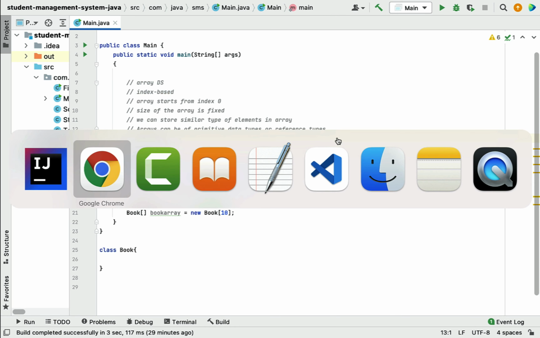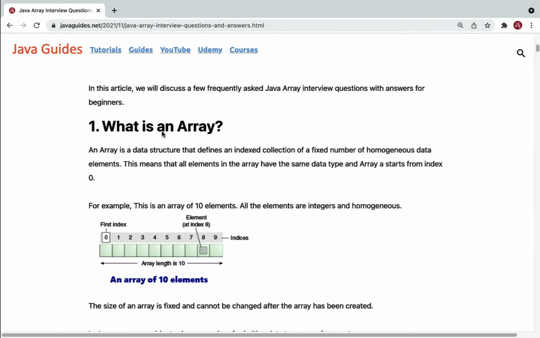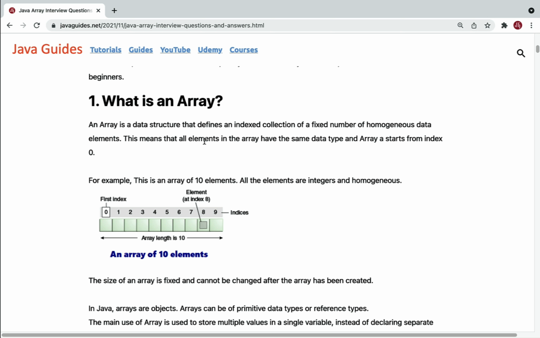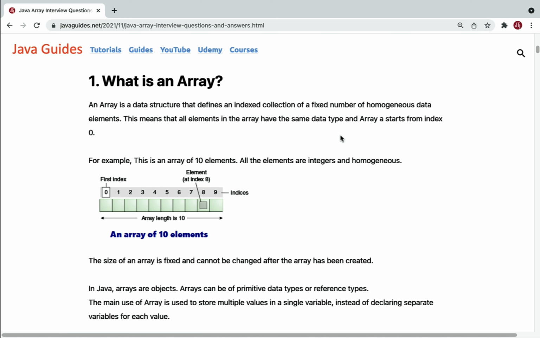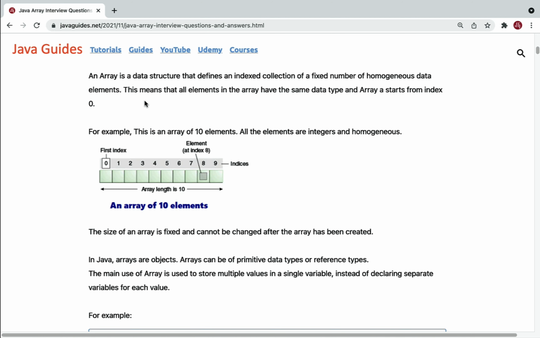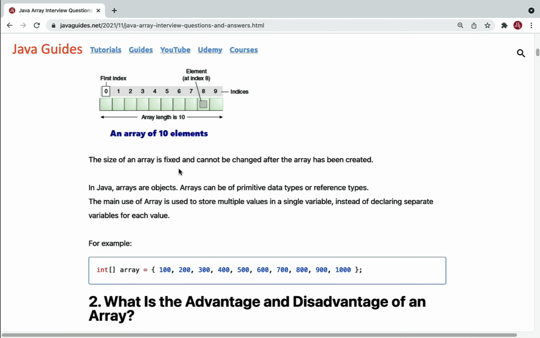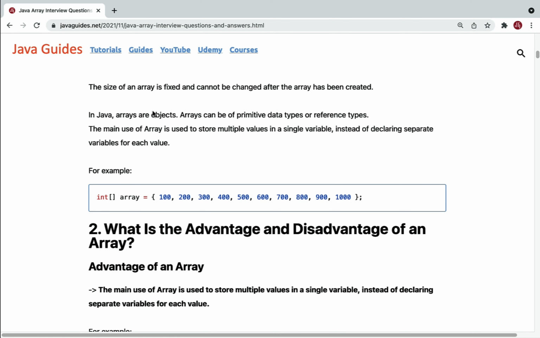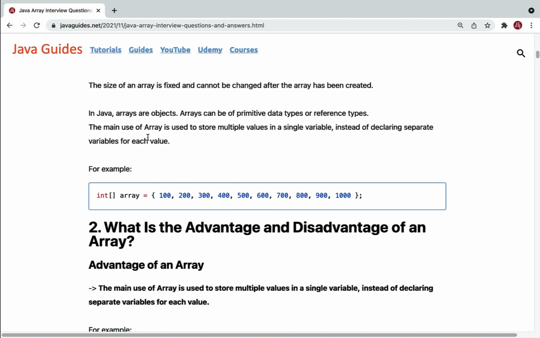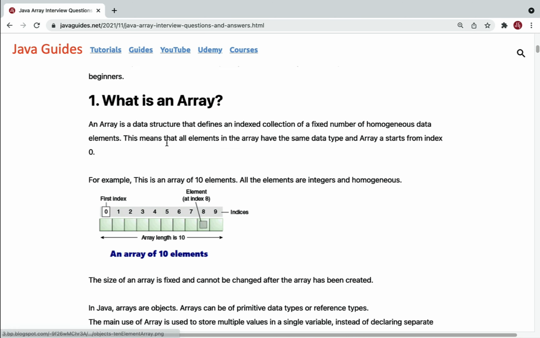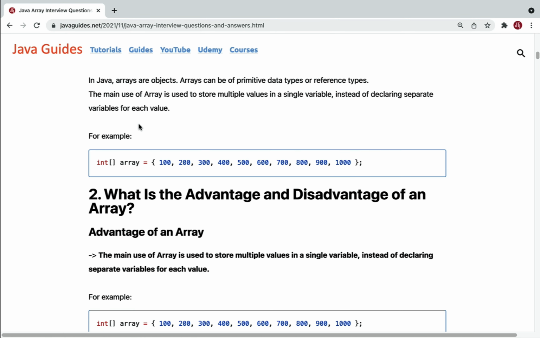All right, great. So let me recap the points. Array is a data structure, and we can store similar type of elements in an array, and array index starts from 0, and the size of the array is fixed, cannot be changed after the array has been created. And in Java, arrays are objects, so arrays can be primitive types or reference types. And the main use of array is to store multiple values in a single variable instead of declaring separate variables for each value. Okay, so let's take a look at the next question.